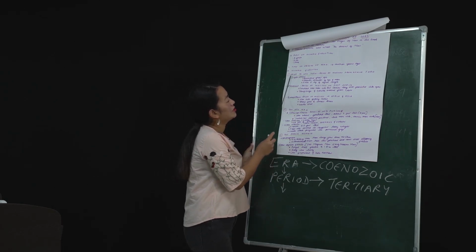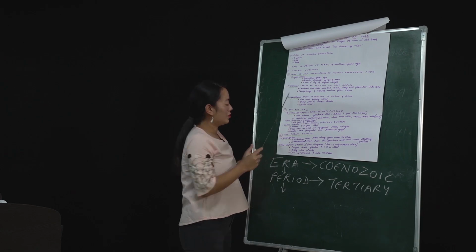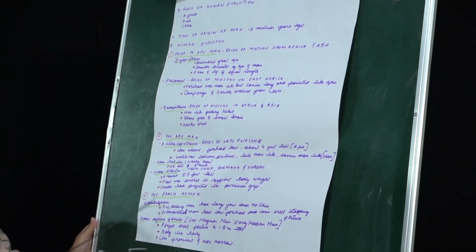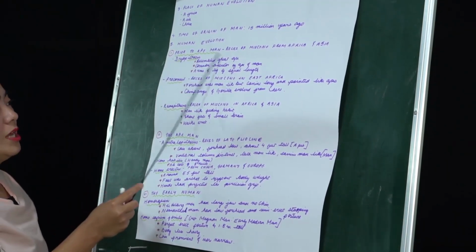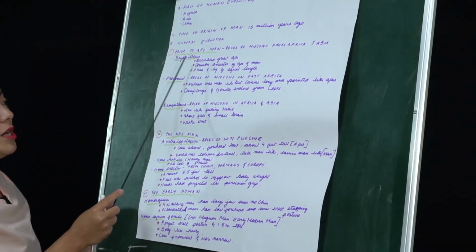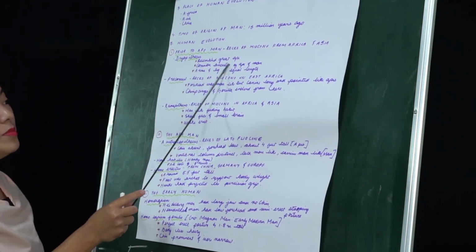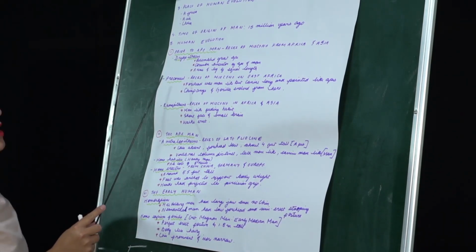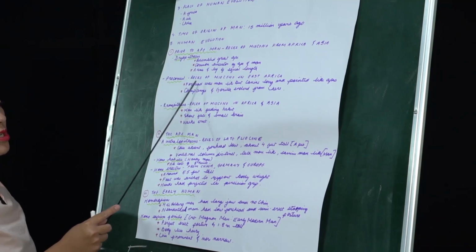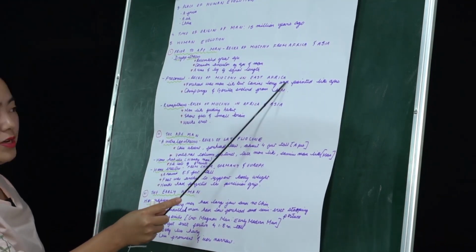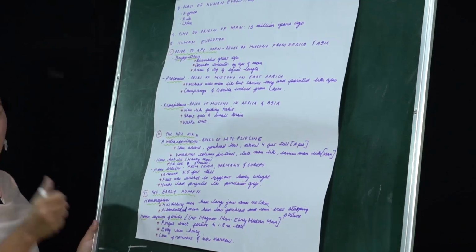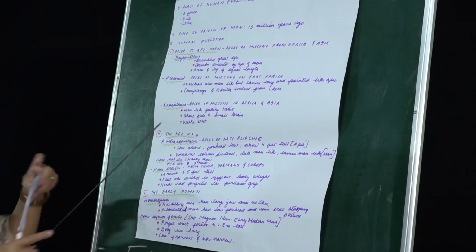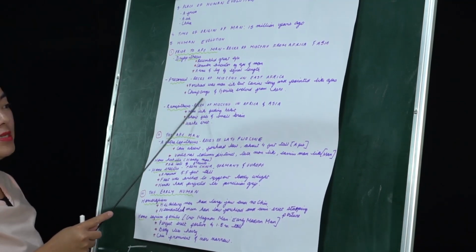So the main heading in human evolution is that there are three types, and I'm going to focus on the basic points of the three types. The first one is prior to ape man. They are the Dryopithecus. These fossils resembled the great ape, the big one, where the hands and legs were of equal length. The second one is Proconsul, found in the rocks of Miocene in East Africa. They had a forehead like man, but they had very pointed canines. These were believed to be ancestors of the chimpanzee and gorilla.